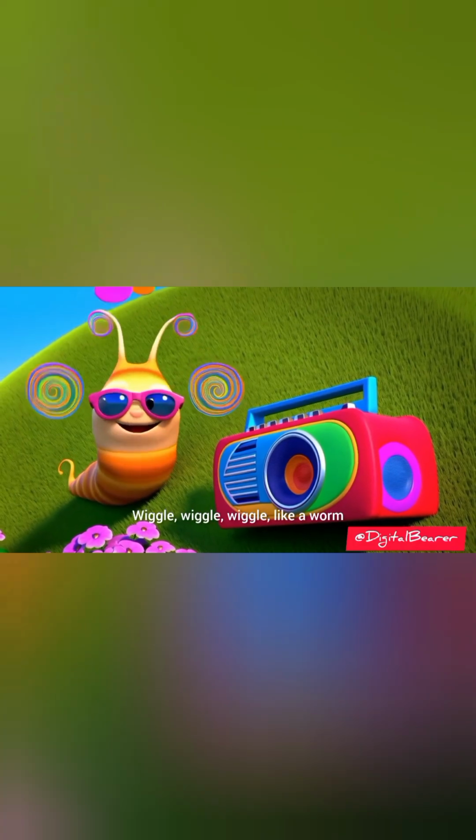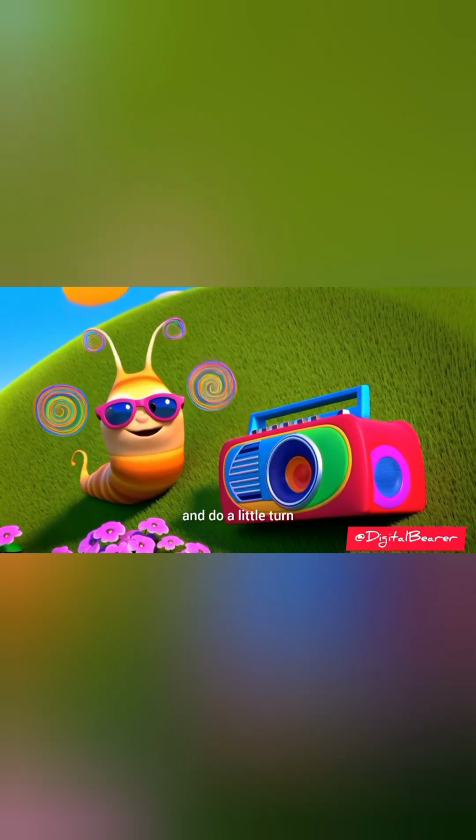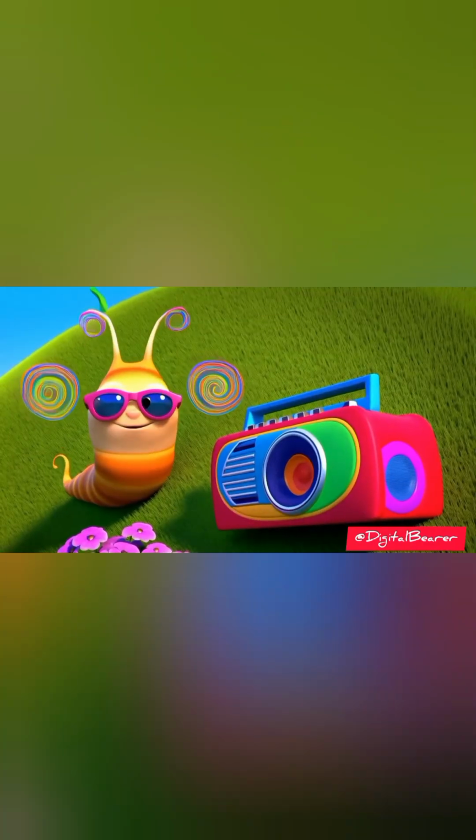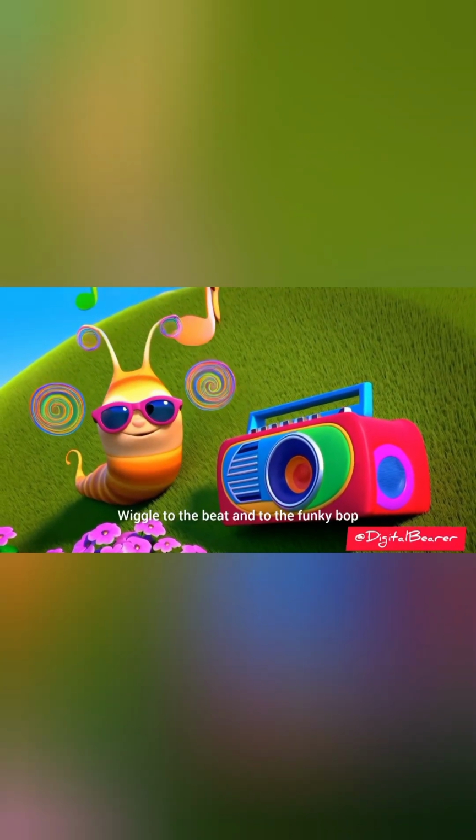Wiggle, wiggle, wiggle like a worm. Squiggle to the left and do a little turn. Wiggle, wiggle, wiggle, don't you stop. Wiggle to the beat and do the funky bop.